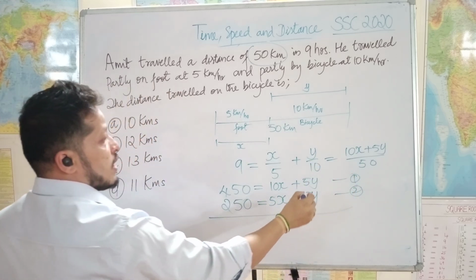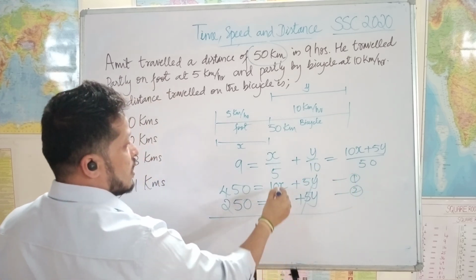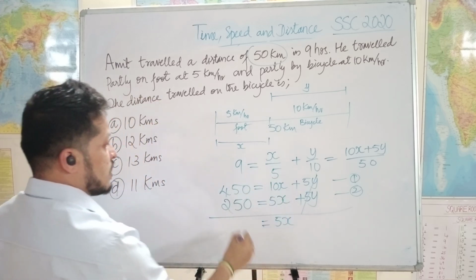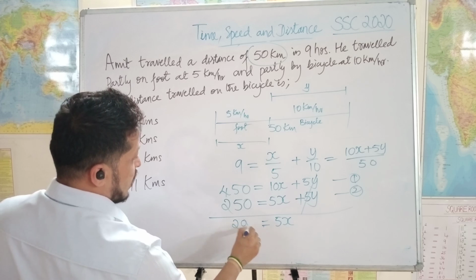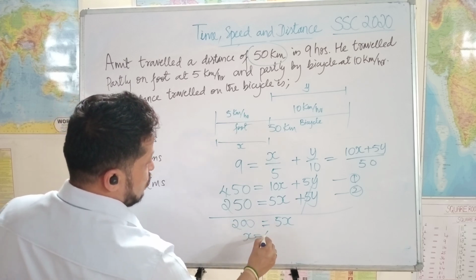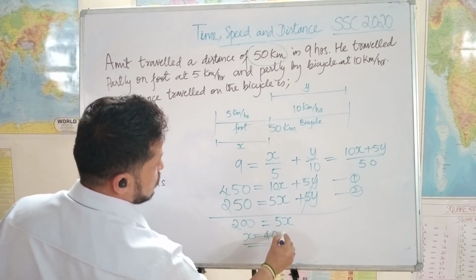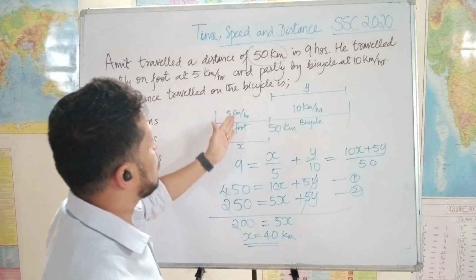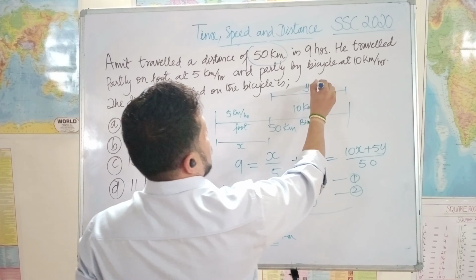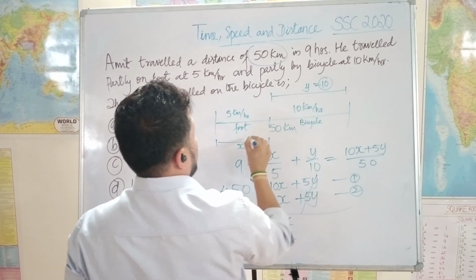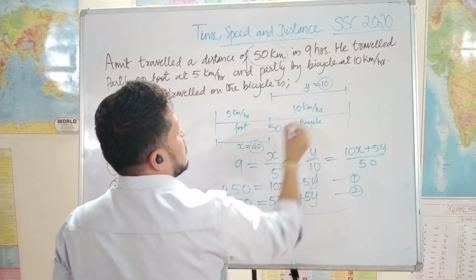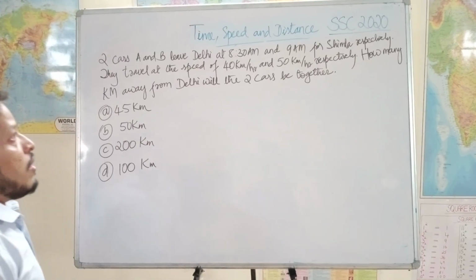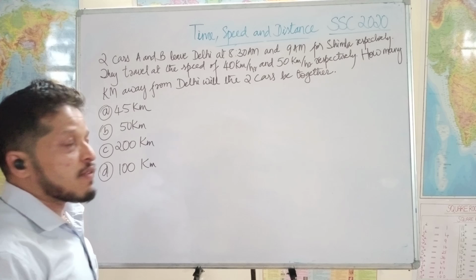Now from equation 1 I can deduct equation 2. So y gets cancelled. Here I will have only 5x, because 10x minus 5x, and here I will have 200. That means x is equal to 40. So x is equal to 40 kilometers. Total is 50. If x is 40 kilometers, then y should be 10. Right? If x is 40, y is 10. 10 kilometers is the answer.